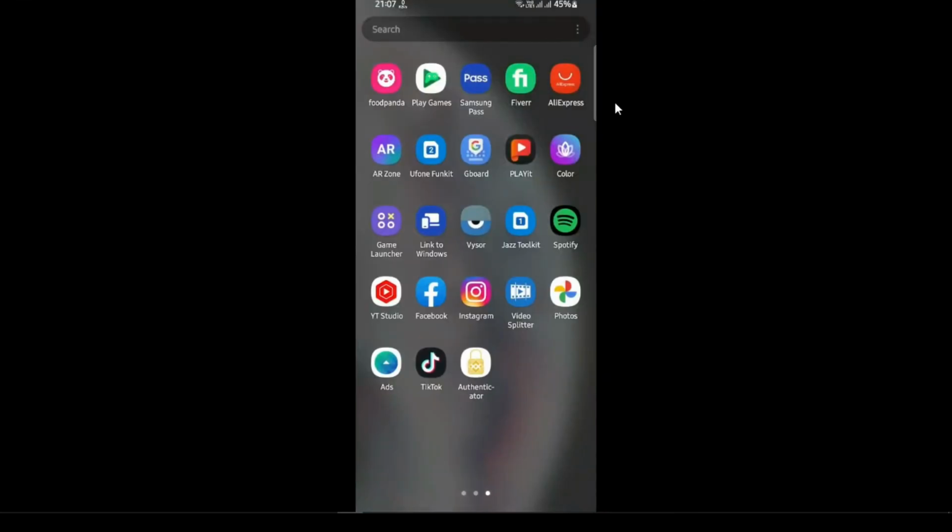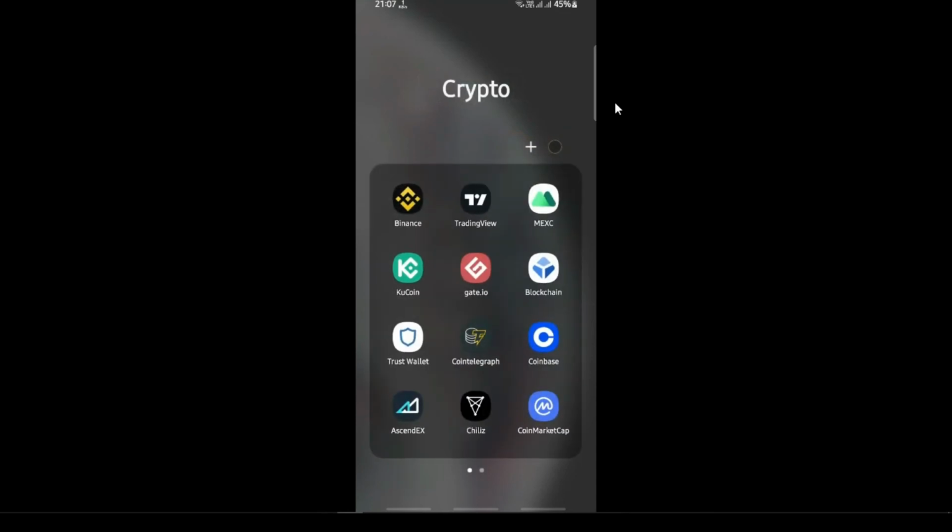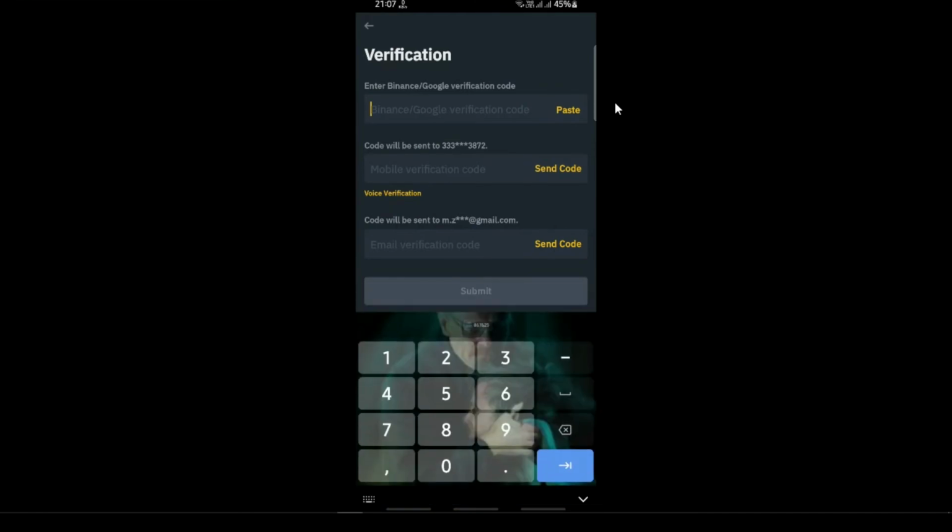Once you click on continue, you will see this interface. Click on the code. It will get copied. You have to be quick because it changes after every 15 seconds. Now go back to your Binance app. Click on link down below. Paste it in the upper verification box.